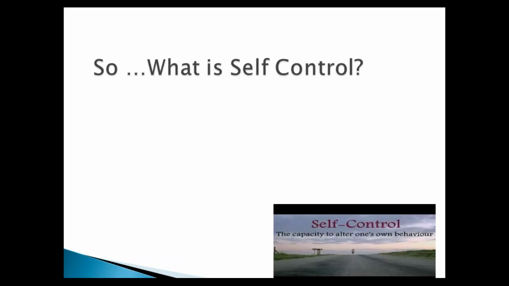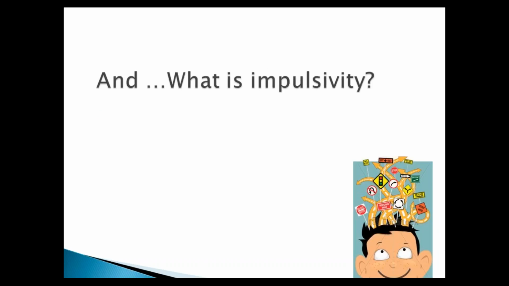Let's first define what self-control is. Self-control, defined by Rothschild and Green, is choosing a larger, later reinforcer over a smaller, sooner reinforcer in concurrent situations. What is impulsivity? Impulsivity is just the opposite. It's choosing the smaller, sooner reinforcer over the larger, later reinforcer.